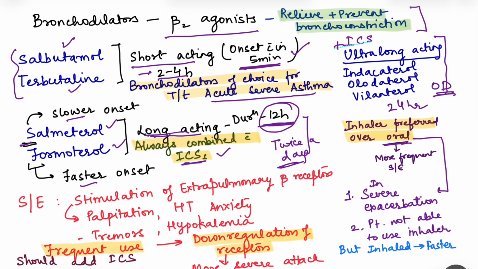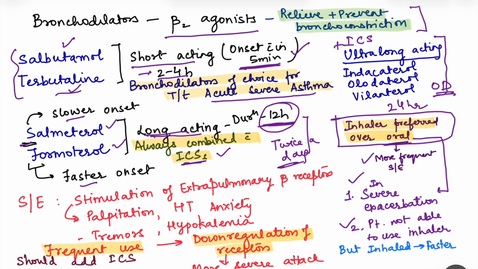So we have indacaterol, olodaterol and vilanterol in these ultra long acting drugs. Now, I told you that short acting ones are the bronchodilators of choice for treatment of acute asthma. And always remember that inhaler is preferred over oral, because when we use an inhaler, first of all, the action of the drug is much faster. If you take a tablet, it will take some time for action. Secondly, oral drugs have more frequent side effects. Then what are the side effects of these drugs?